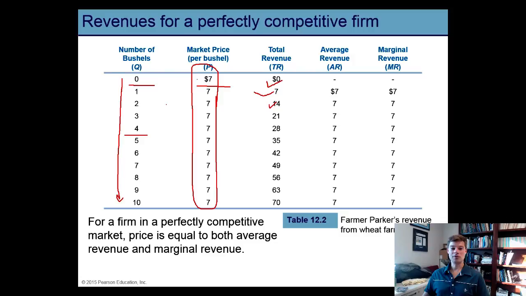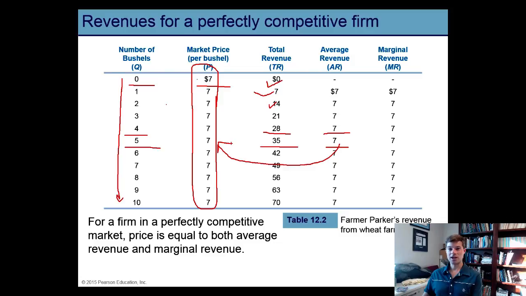If 4 units of output sell for $28, then they're selling for $7 each on average. In another example, if 5 units of output generate $35 in total revenue, then that means the 5 units of output are generating on average $7 in revenue, and that's equal to the market price.